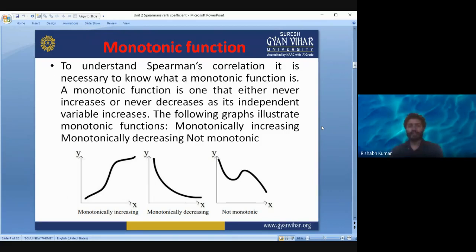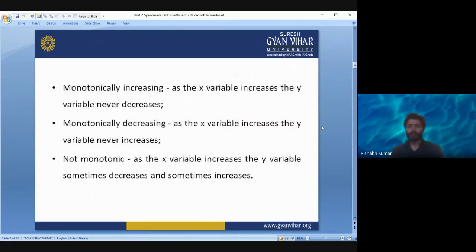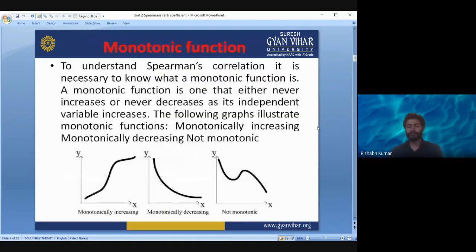So monotonically increasing, as I have already discussed, means that as the x variable increases, the y variable never decreases. In the monotonically decreasing function, as the x variable increases, the y variable never increases, it always decreases. And in a non-monotonic function, as the x variable increases, the y variable sometimes decreases and sometimes increases, as you see in the third diagram.